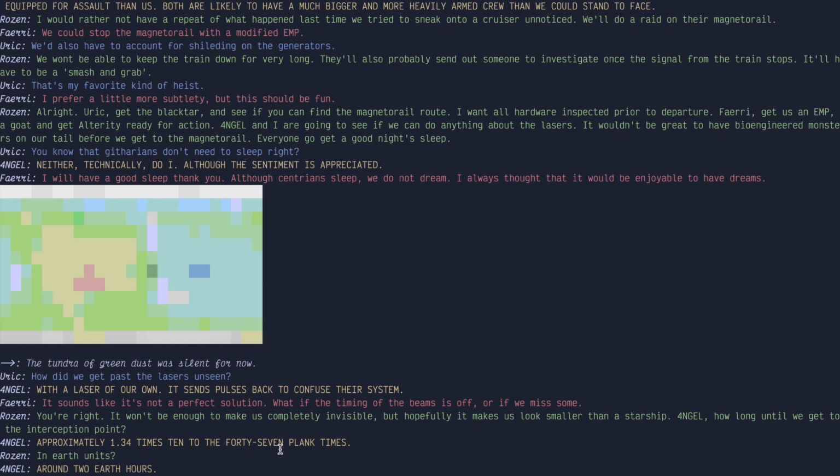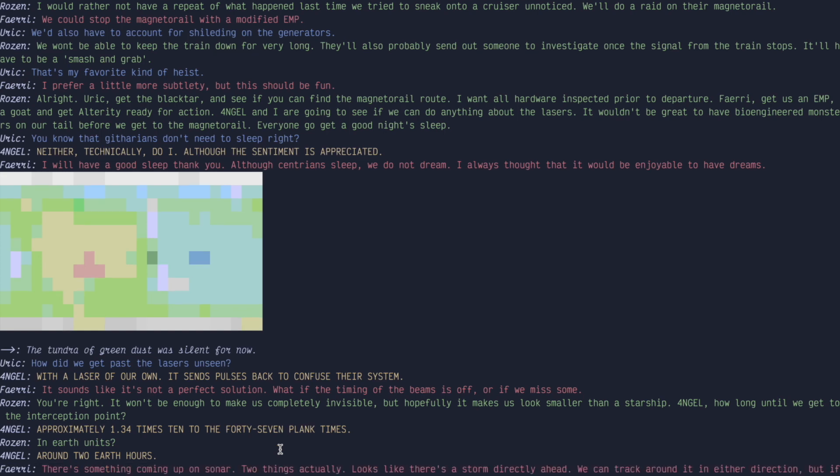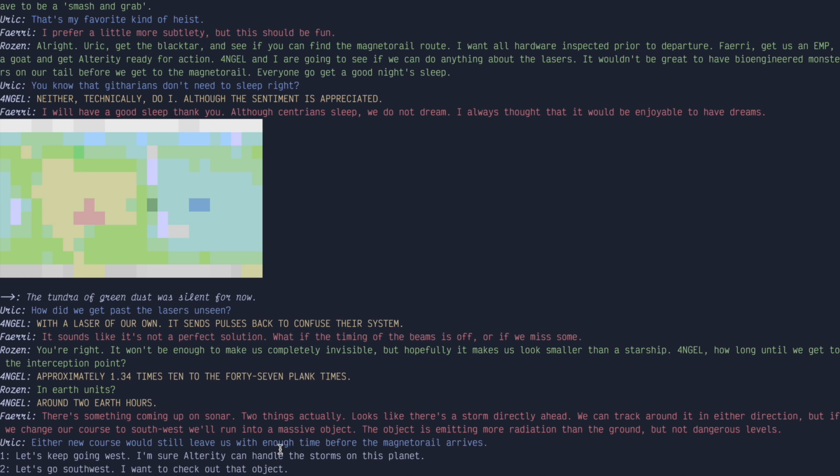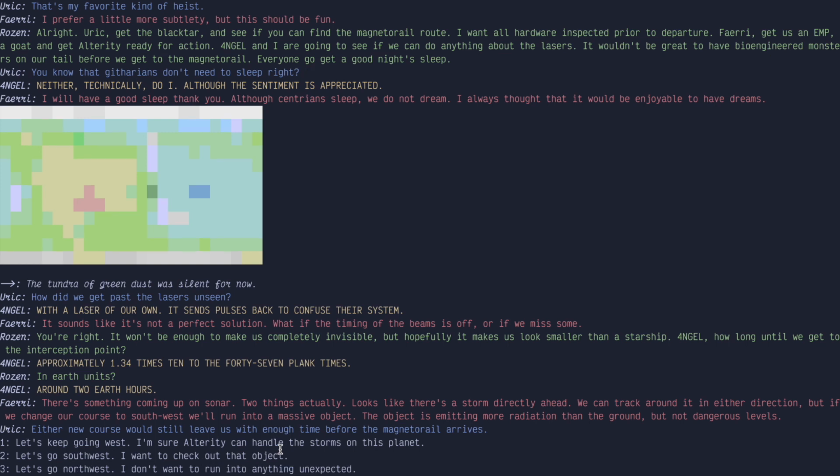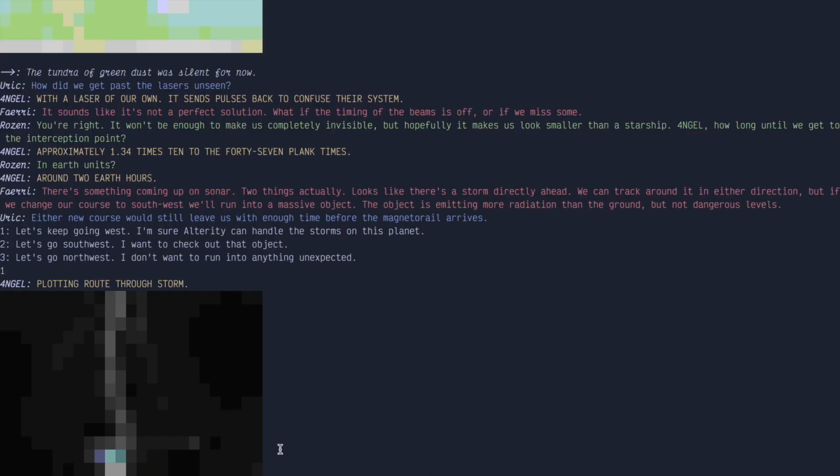We can track around it in either direction, but if we change our course to southwest, we'll run into a massive object. The object is emitting more radiation than the ground, but not dangerous levels. Either new course would still leave us with enough time before the magnetorail arrives. Let's keep going west. I'm sure Alterity can handle the storms on this planet.